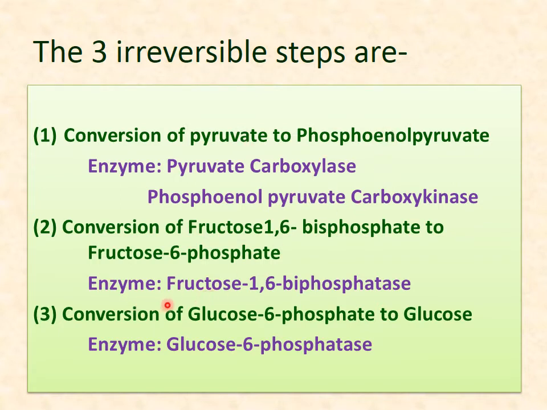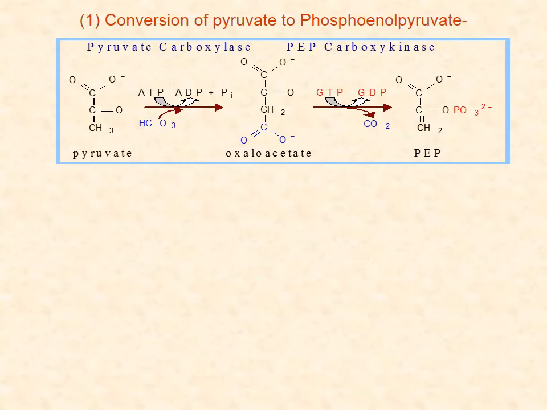Then next is fructose 1,6-bisphosphatase, which converts fructose 1,6-bisphosphate to fructose 6-phosphate. And the next enzyme is glucose 6-phosphatase, which converts glucose 6-phosphate into glucose.